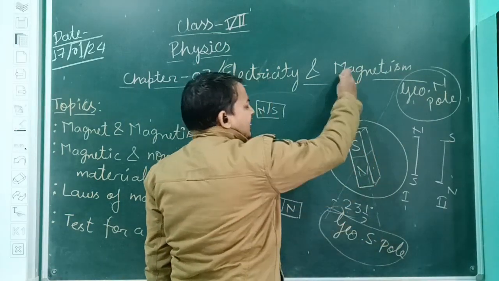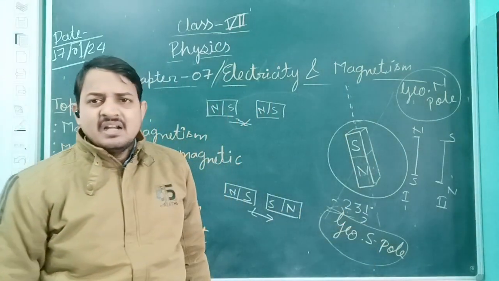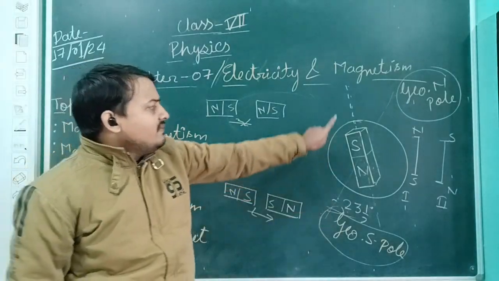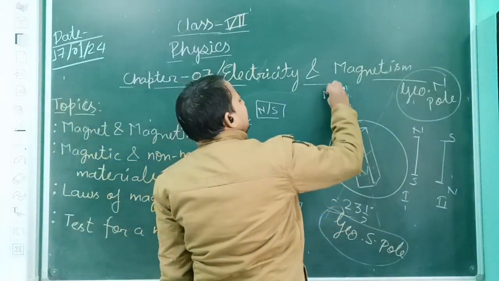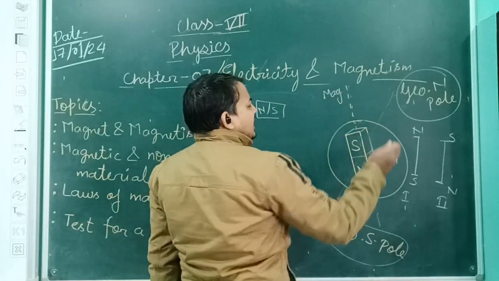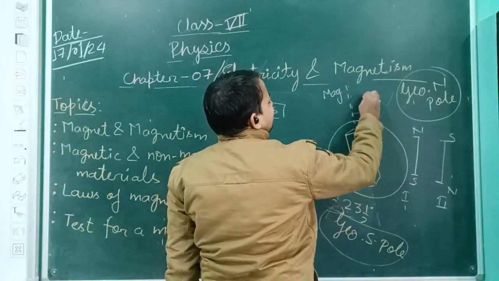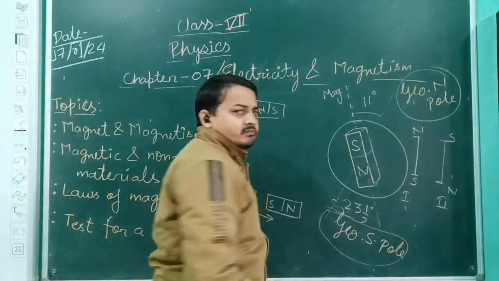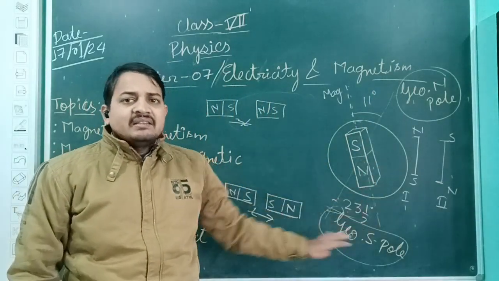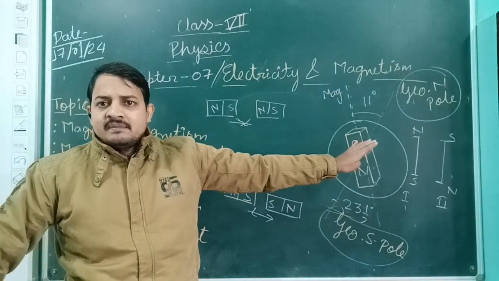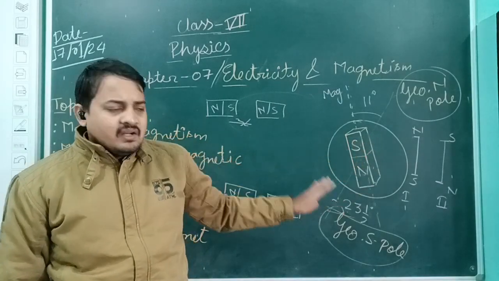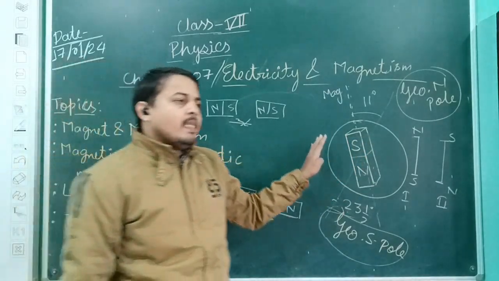One line passes through both ends or both poles of the magnet, and this axis is known as the magnetic axis. If you see the angle between the geographical axis and the magnetic axis, that angle is 11 degrees. Okay, all these things have been given in the previous classes, but just for your convenience I have informed you once more.